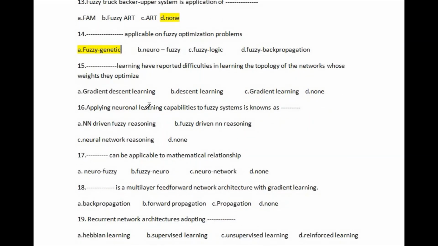Let's go for question number 15. Question number 15: blank space researchers reported difficulties in learning the topology of the network whose weights they optimize. The given options are: gradient descent learning, second, descent learning, third, gradient learning, and last, none. The right answer of this question is option A, gradient descent learning. This is the right answer of question number 15.